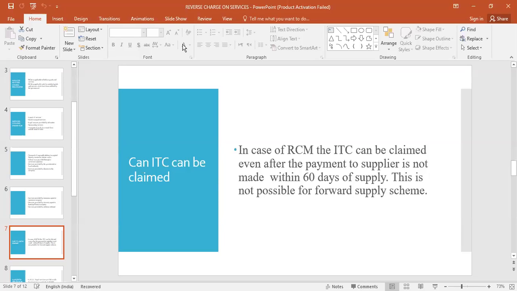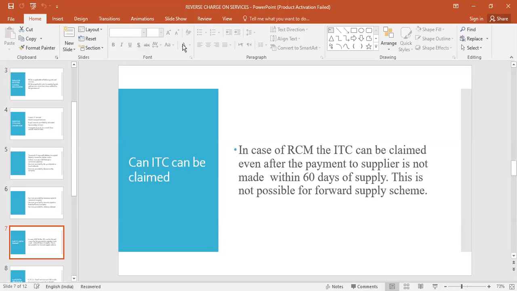Even if the payment to the supplier is not made within 60 days of supply, suppose the payment is not made within 2 months, in that case also you can claim ITC. Whereas this is not possible for ordinary services, under the forward charge mechanism.